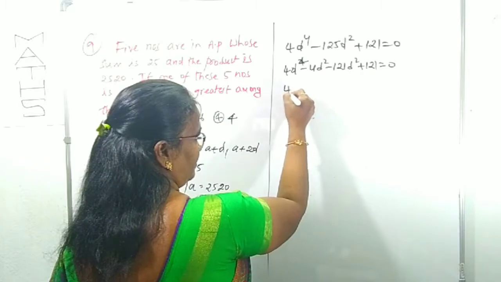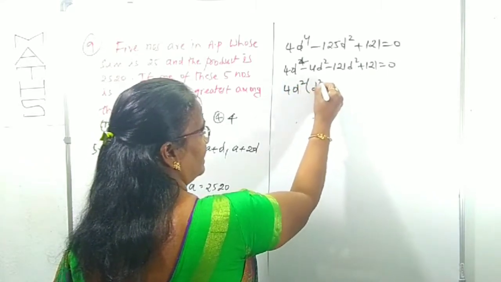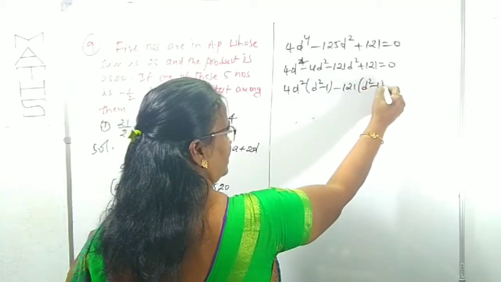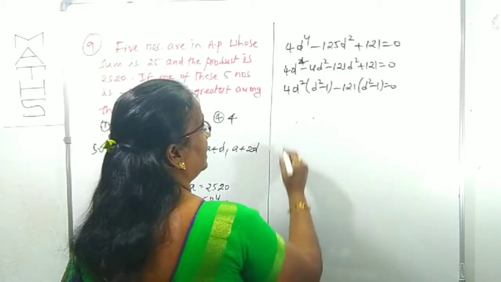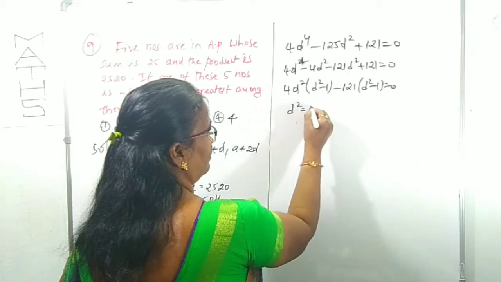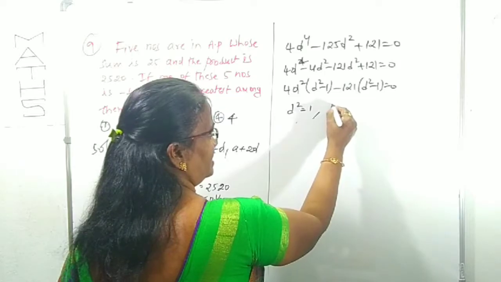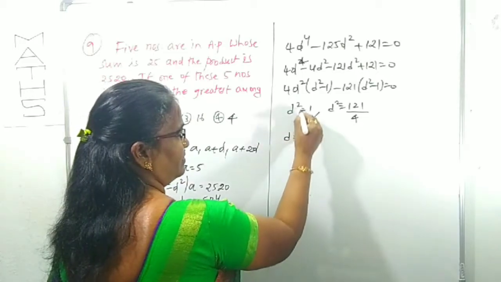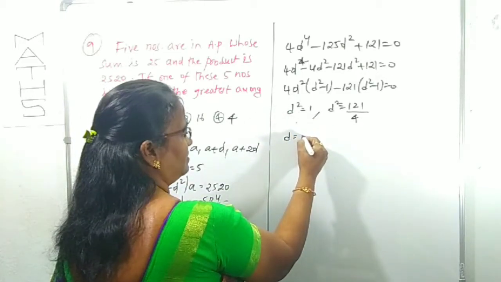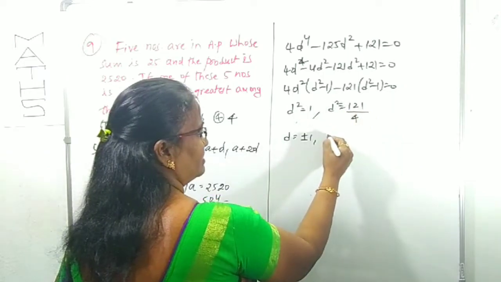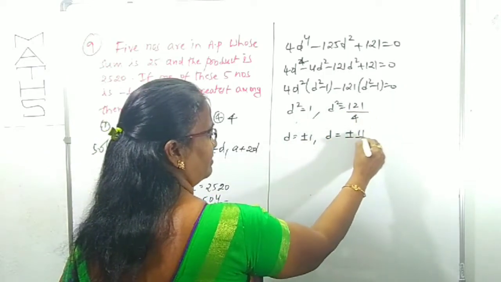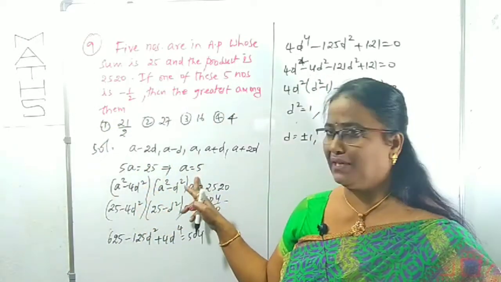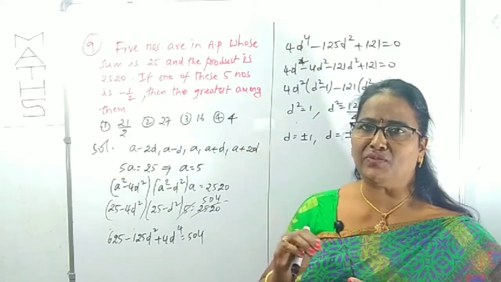We can now take 4d square common from the first two terms: d square minus 1. From the next two we can take 121 common: d square minus 1 equals 0. Next, from this, d square is 1 in one factor, and d square is 121 by 4 in the other. What is d? From d square is 1, d is plus or minus 1. From d square is 121 by 4, d is plus or minus 11 by 2. We got four d values, but the a value is only one. Now which value of d do you have to choose?